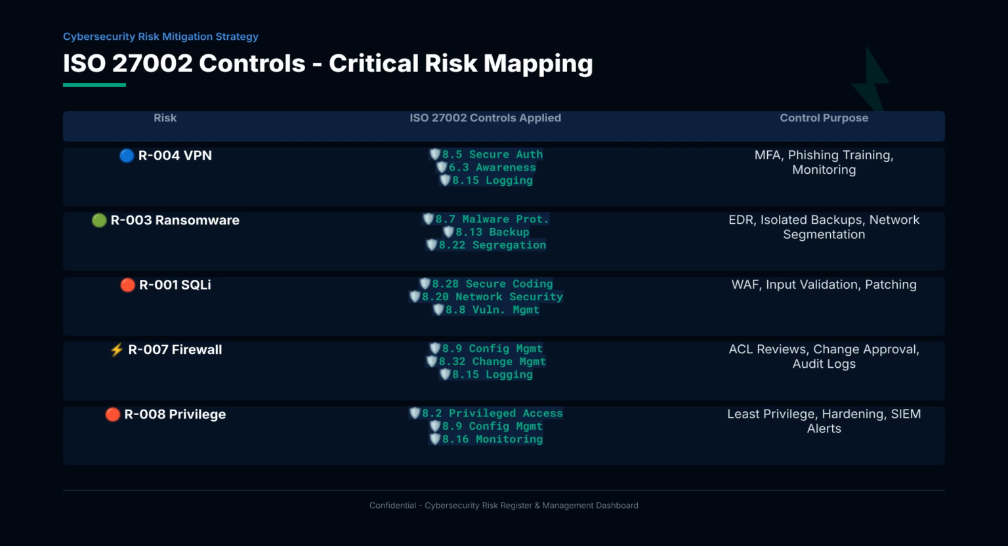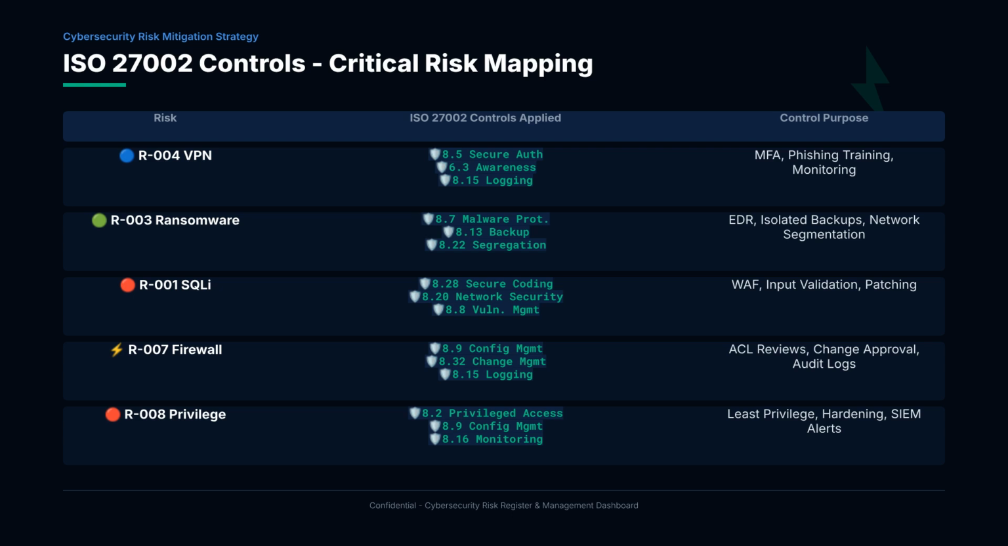To ensure global compliance, we mapped our critical risk treatments directly to ISO IEC 27002:2022 controls. For R004 VPN, we mapped to Control 8.5, Secure Authentication for MFA, 6.3, Awareness for Training, and 8.15, Logging for Monitoring. For R003, Ransomware, we use 8.7, Malware Protection, 8.13, Information Backup for isolated backups, and 8.22, Network Segregation.